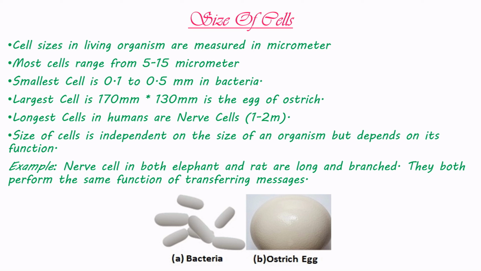Size of cells is independent of the size of an organism but depends on its function. Example, nerve cells in both elephant and rat are long and branched. They both perform the same function of transferring messages.